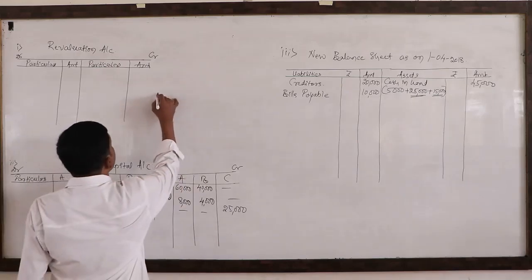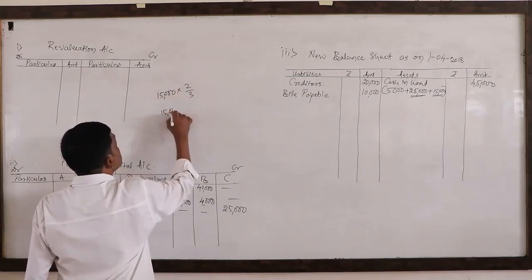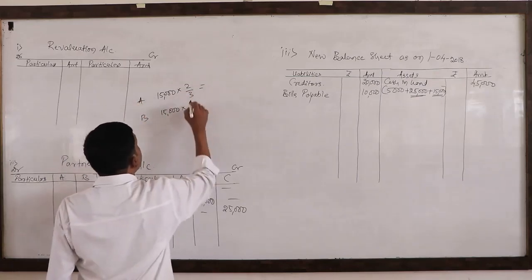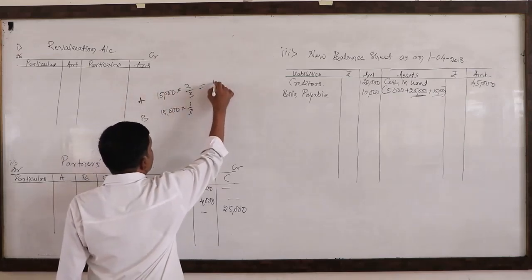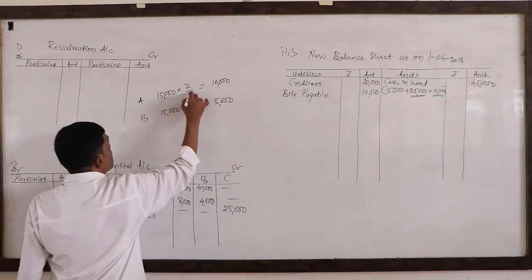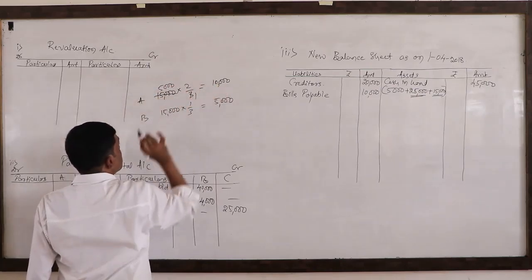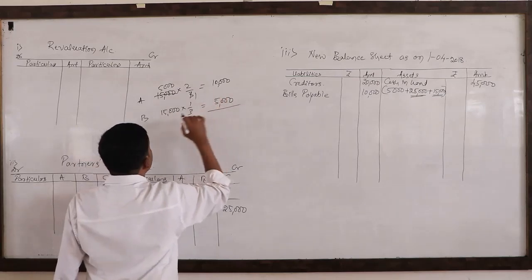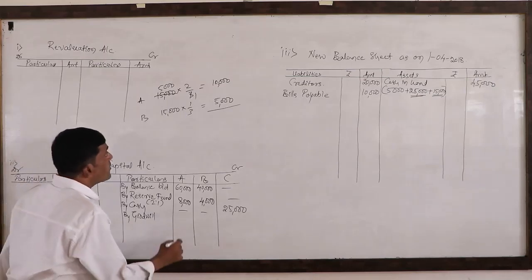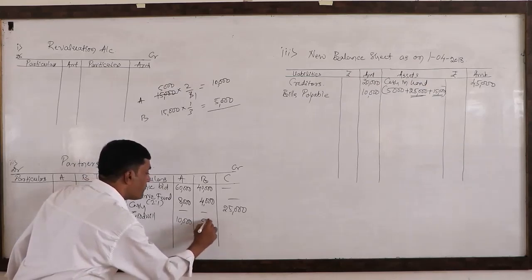So I'll show you 15,000 how to distribute: 15,000 into 2/3 for A, 15,000 into 1/3 for B. So 3 fives are 15, 5 twos are 10,000. This one is 5,000. I'll explain. Similarly, 5 ones are 5,000. Like this, we need to distribute this amount among the old partners. 10,000 and 5,000.